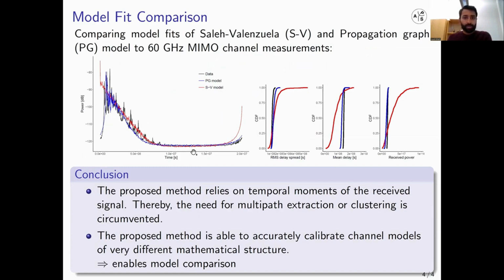And here is the power delay spectrum, the RMS delay spread, mean delay, and receive power, which have been plotted for the fitted models. And we see that our method is able to calibrate both these models to the data, without the need for any multipath extraction or clustering. And these models have very different mathematical structure, but they're still calibrated in the same way, which means that now we can compare the fit of these two models and make decisions based on which model is better suited for the data at hand. Thank you.